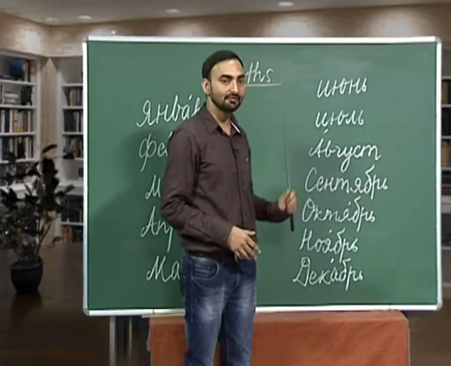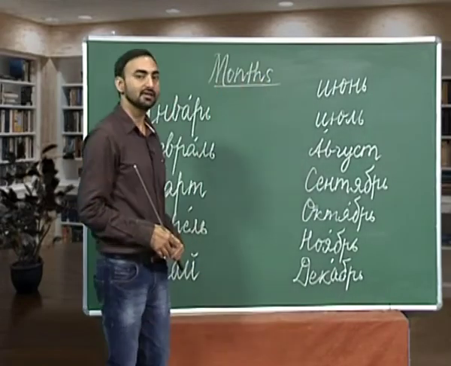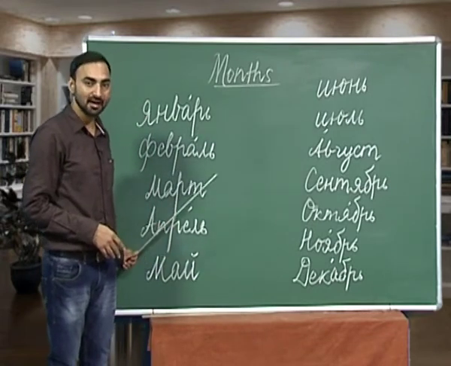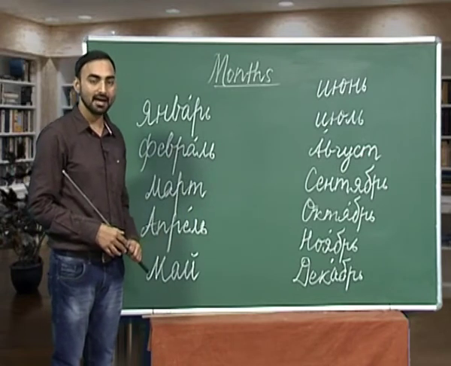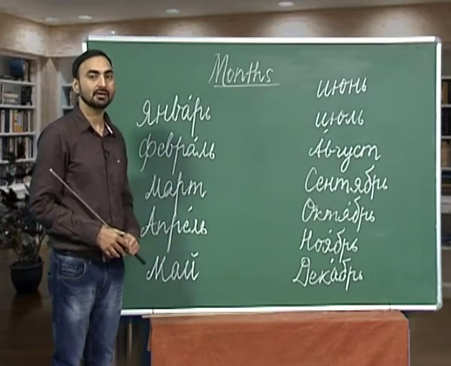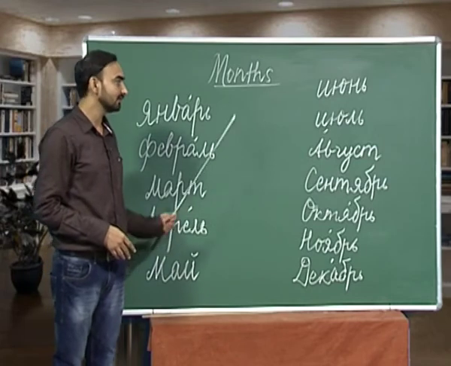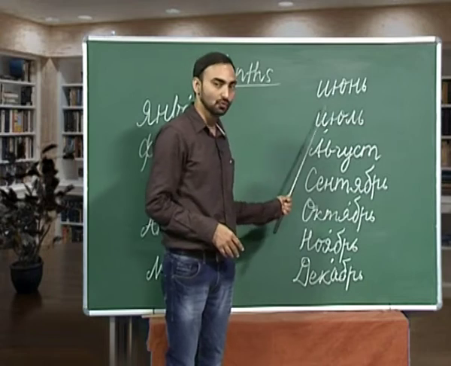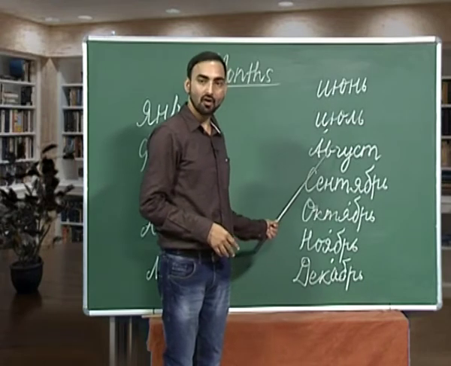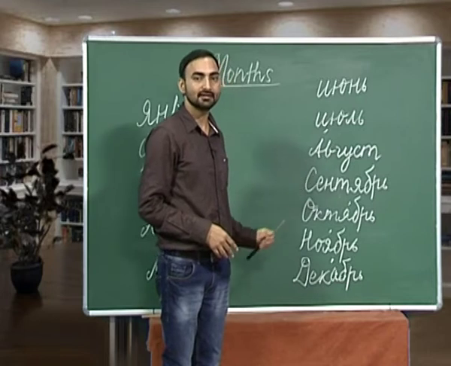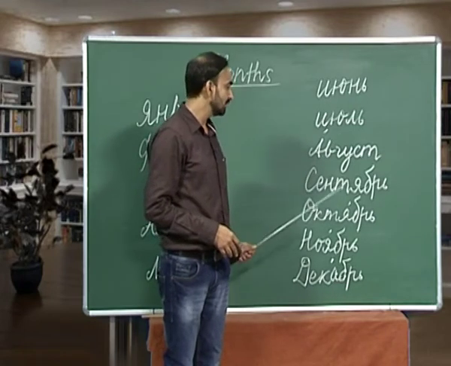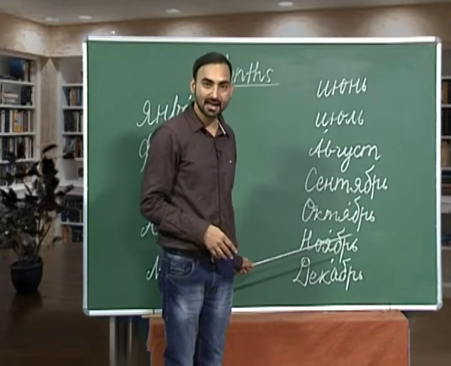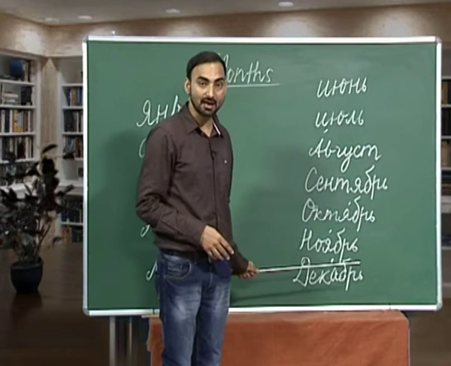So, let us repeat them once again. January is Yanvar, February, Fevral, March, Marth, April, April, May, June, Iyun, July, Iyul, August, August, September, Sentiabre, October, October, November, Noyabre, and December, Decabre.